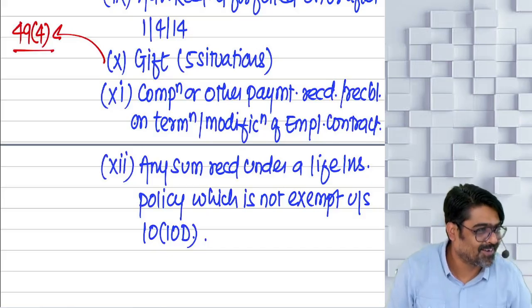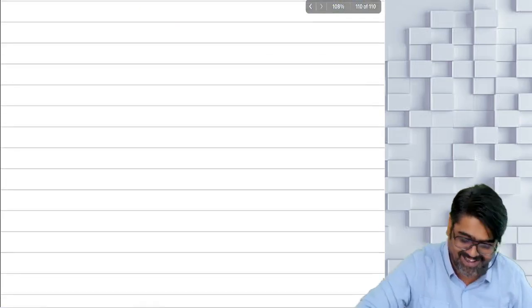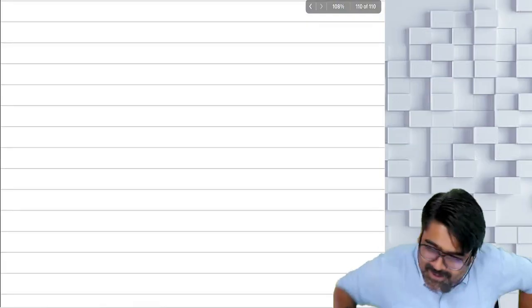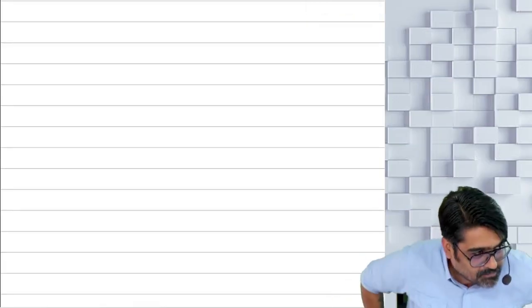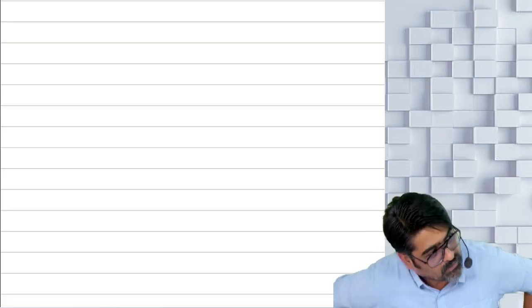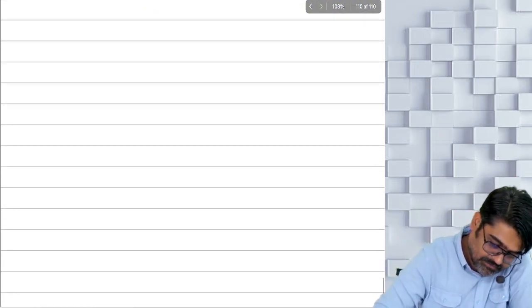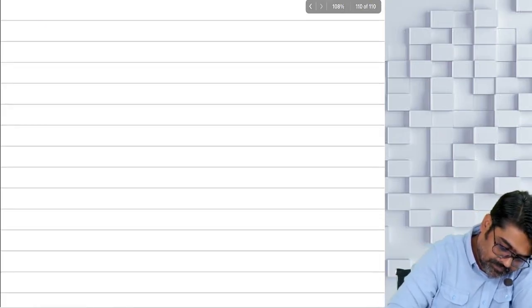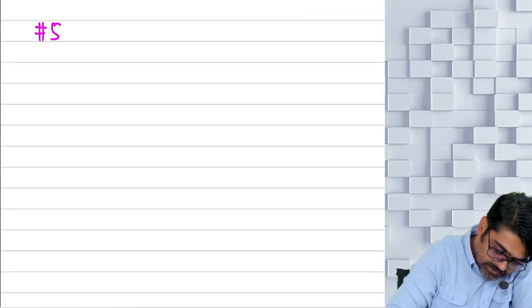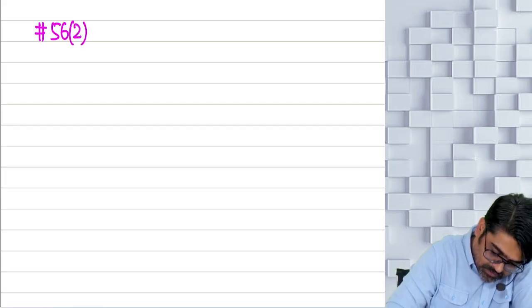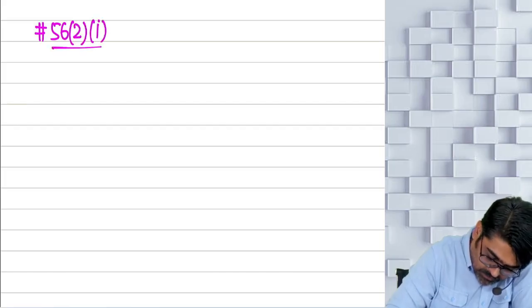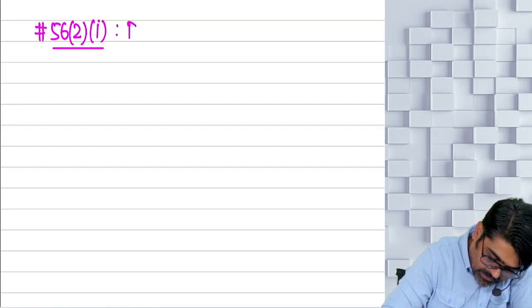So, first income. Which income? Shall we start with dividend? Tell me the section number. Section 56, subsection 2, clause 1. First income is dividend.